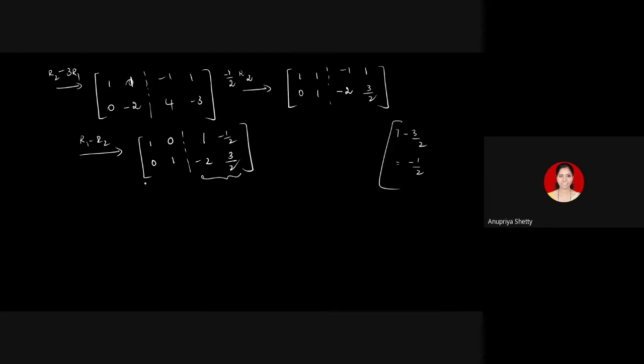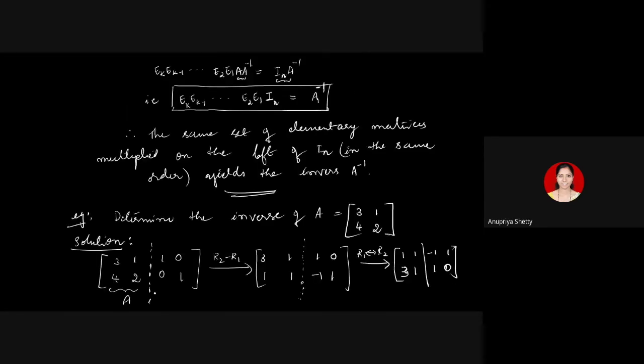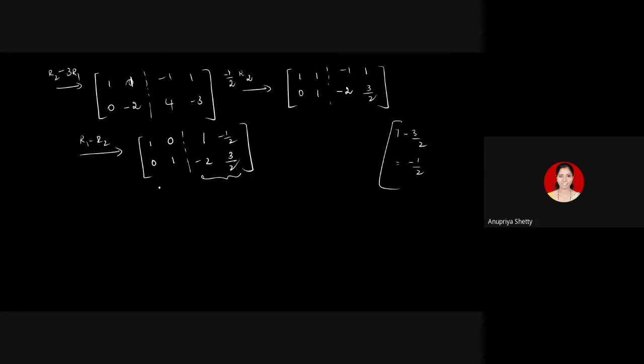So, according to the corollary, what should be the inverse of the matrix now? Look at this. You started with A and you started with identity. That is I2. Finally, A has been reduced to identity, correct? The first block has been transformed to identity. The second block should give you the inverse. So I'll immediately write A inverse is equal to 1, minus 1 by 2, minus 2, 3 by 2.